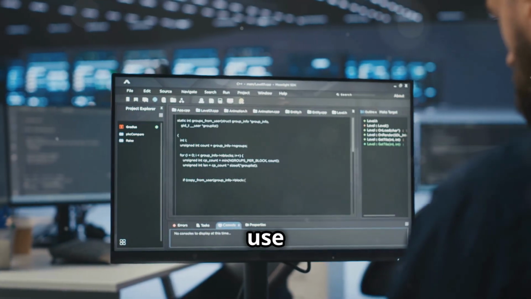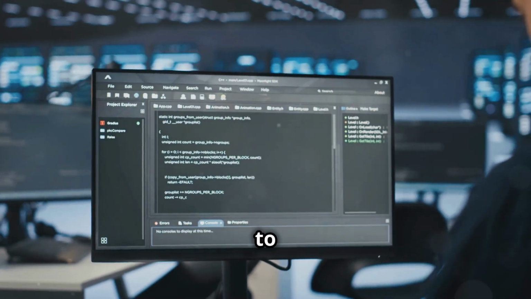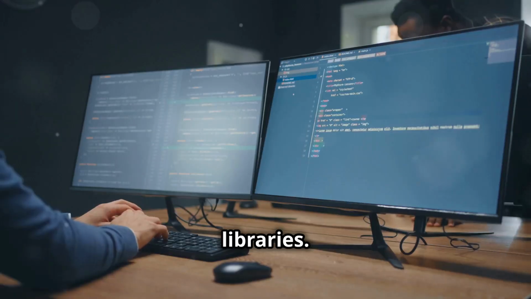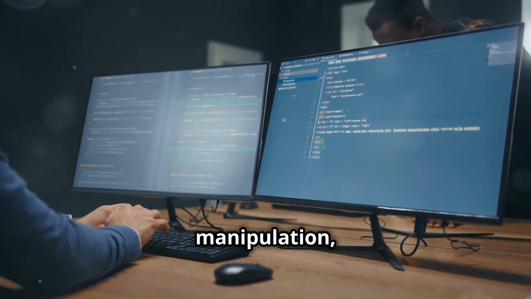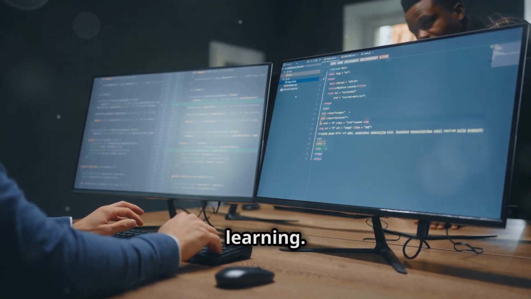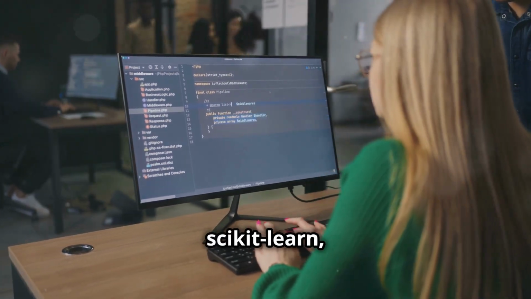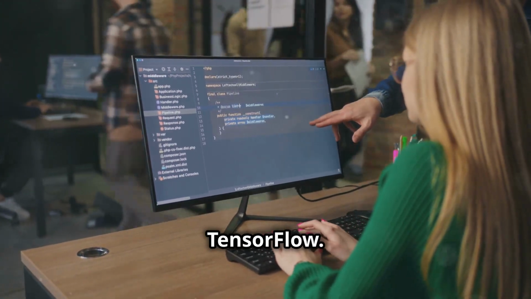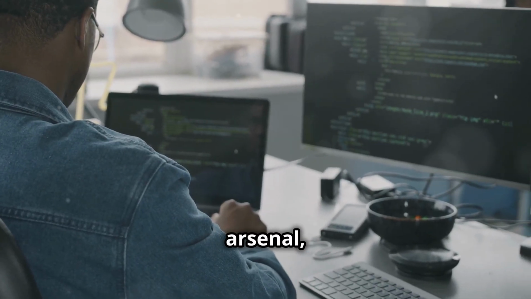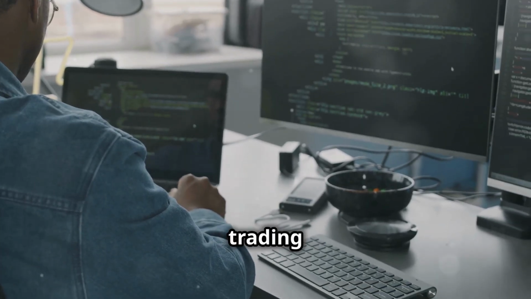Once installed, we'll use pip, Python's package installer, to add specialized libraries. We'll need libraries for data manipulation, scientific computing, and machine learning. Some essential libraries include Pandas, NumPy, scikit-learn, and TensorFlow. With these tools in our arsenal, we're ready to build our AI trading bot.